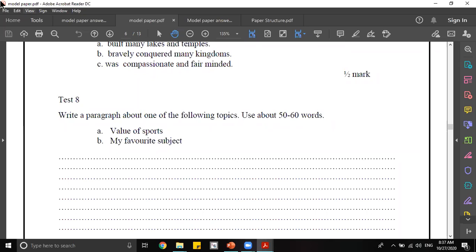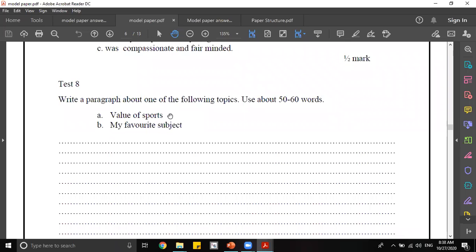So you have to write one of the following topics, not both. Remember, one of the following topics. You can choose either to write about value of sports, or you can choose to write about my favorite subject. We also have provided you a sample answer. Sometimes the answer you're writing would be even better than this sample answer. If so, it's really good. If not, you can also improve.